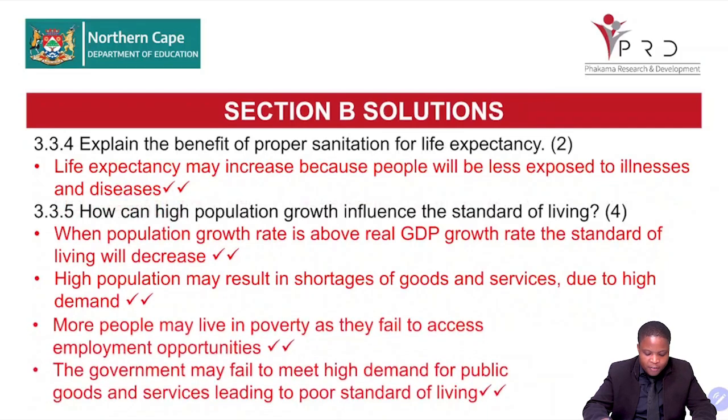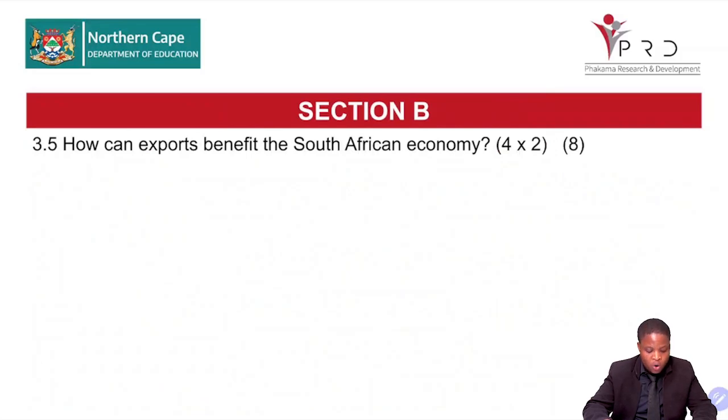More people may live in poverty as they fail to access employment opportunities. The government may fail to meet demand for public goods, leading to a poor standard of living. Right, so those are the effects of high population growth on the standard of living. Right, let's look at your 3.5. So 3.5 is the 8-mark question. How can exports benefit the South African economy?